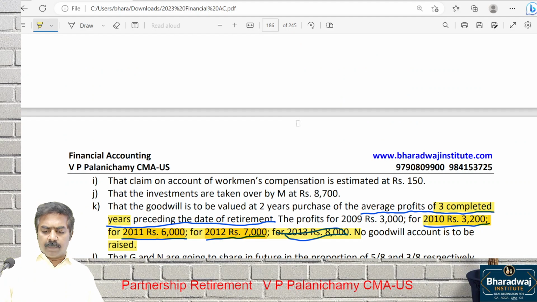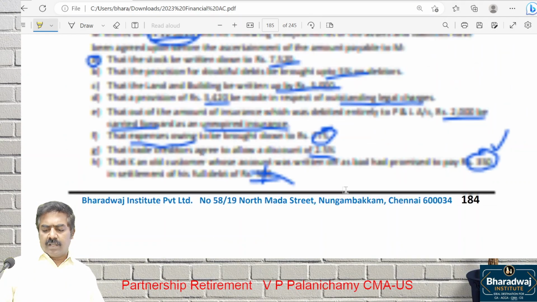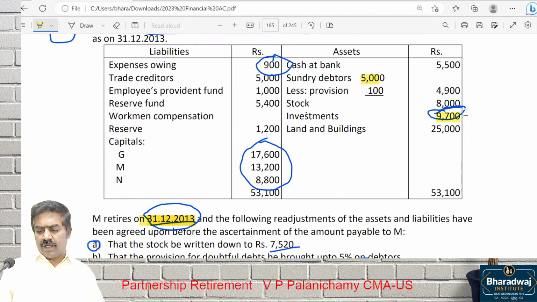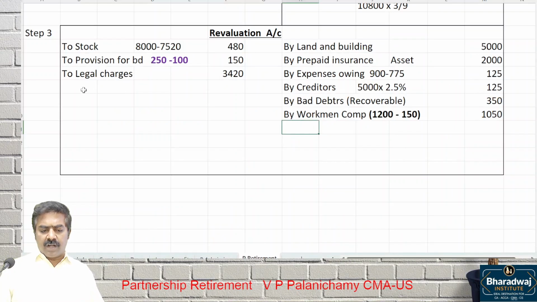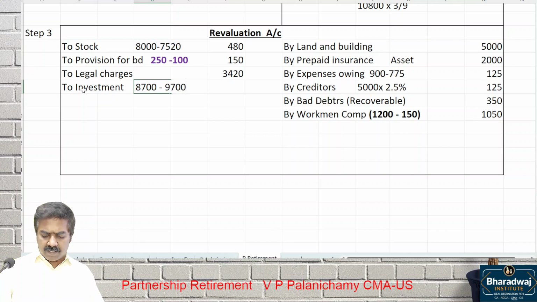Investments taken over by M for how much? Look at the balance sheet value of investment: 9,700, taken over for 8,700. Investment loss. They have taken 8,700, the balance sheet shows 9,700. There is a loss of how much? 1,000.